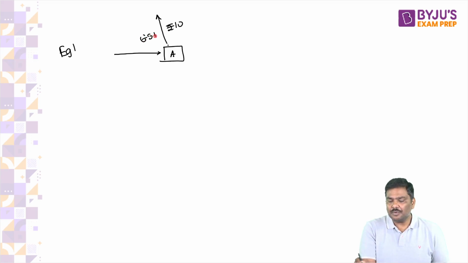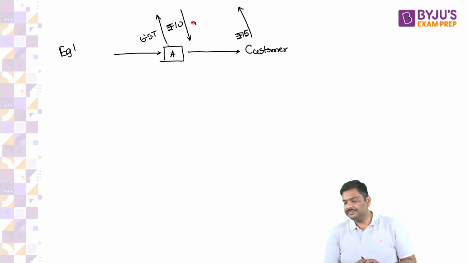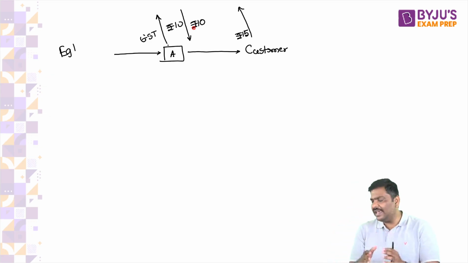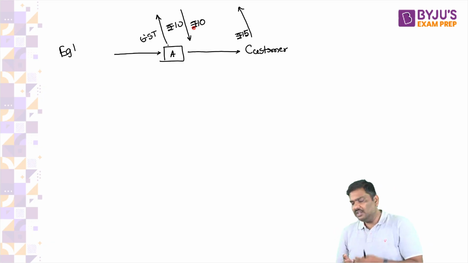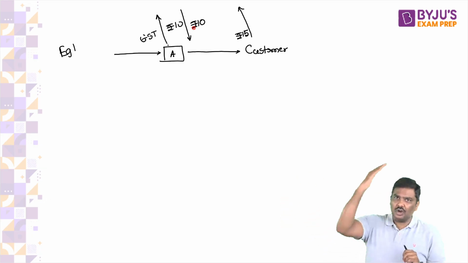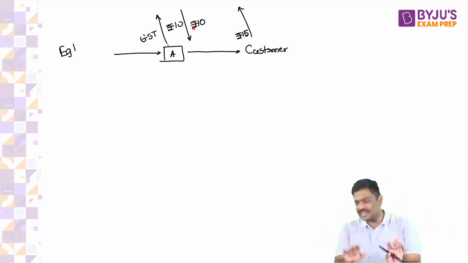Now you will manufacture the product and sell it in the market to a customer. You will collect GST of, let's say, 15 rupees and give it to the government. And after this, you will get input tax credit of 10 rupees. Any problem with this? Let me know. Very simple. We have discussed all of this yesterday also. You're manufacturer A. You will purchase a raw material. You will pay GST of 10 rupees to the government. Now you will sell the product to the customer. You will collect 15 rupees and give it to the government. The government will provide you the ITC of 10 rupees. Right? This is basically how GST will function.